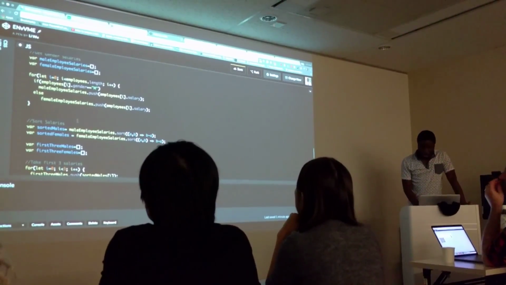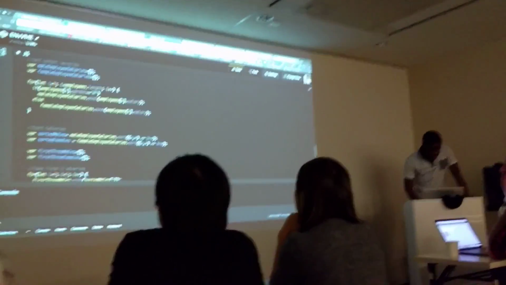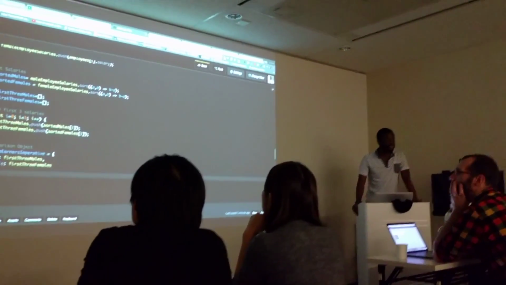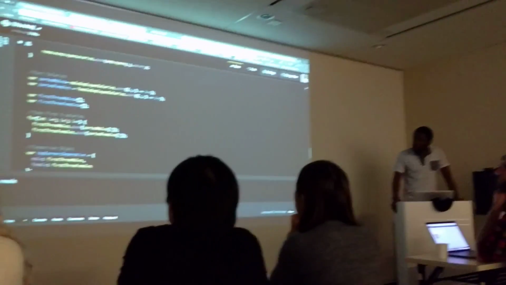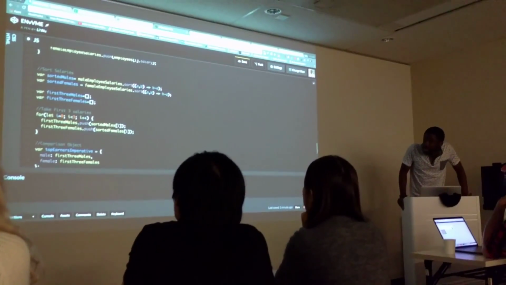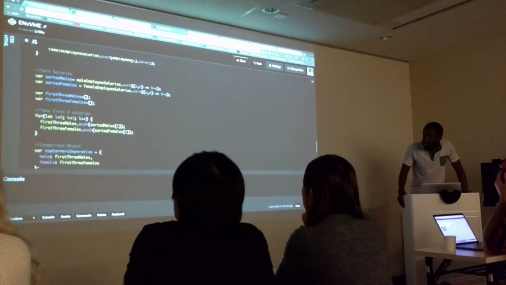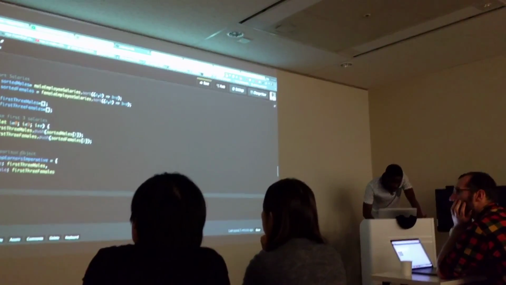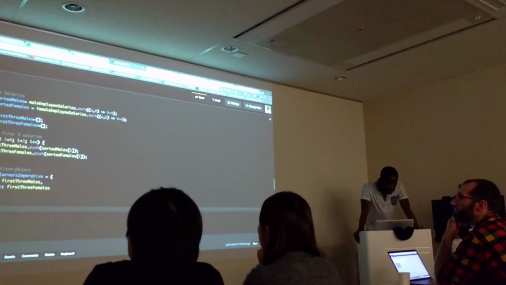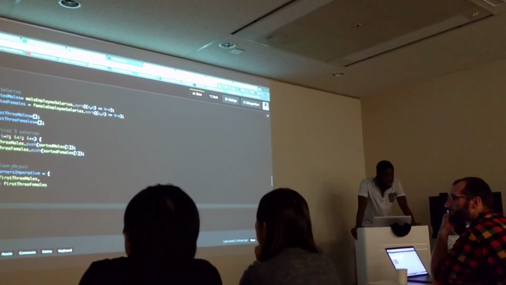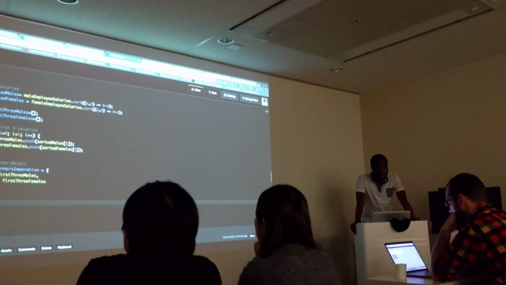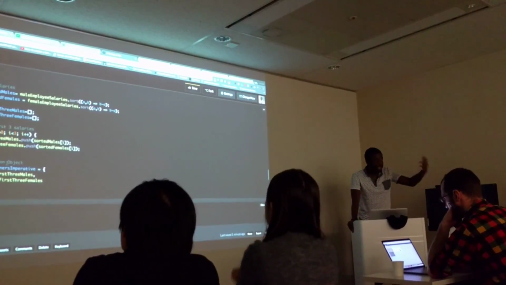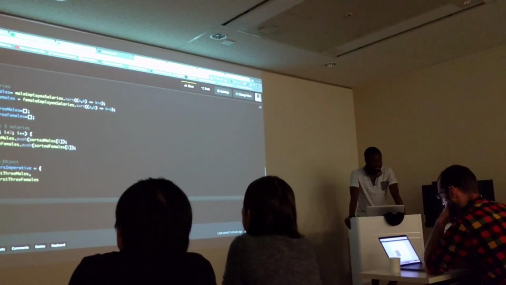Not important what the code is doing here. And then I'm going to take the first three salaries of the sorted lists, again with a for loop. After that, I get my first three males and first three females, and I'm going to put them in an object which says top earners imperatively derived. And there we go.